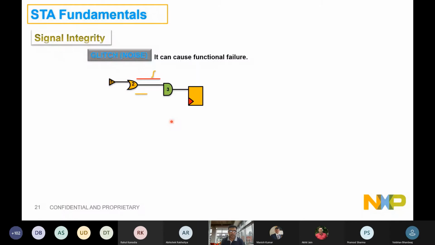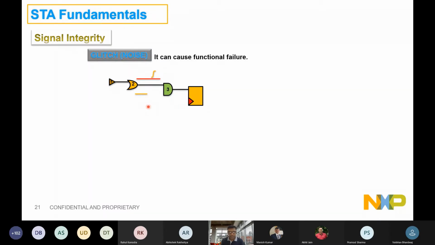Let's assume that this signal 2 is supposed to be static, just like a steady state, and it is all steady, right? This flop is not getting any signal because there is no transition involved. Now there is an aggressor, so the net which can affect your path is called the aggressor, and the flop which is getting affected is called the victim, right? So let's say there's a very sharp transition on this particular red net which is lying adjacent to this flop net.